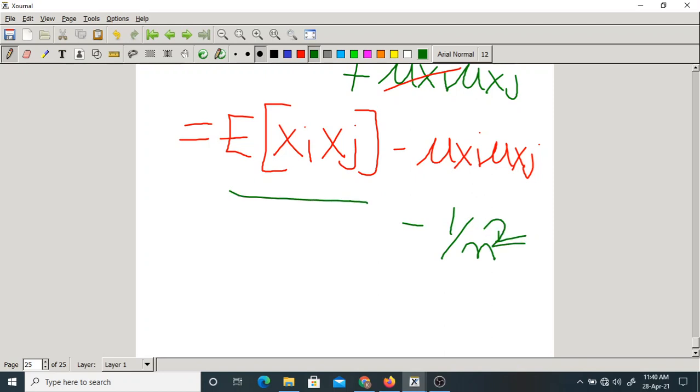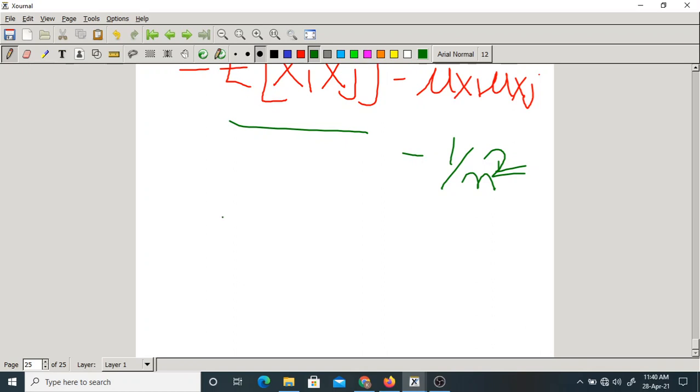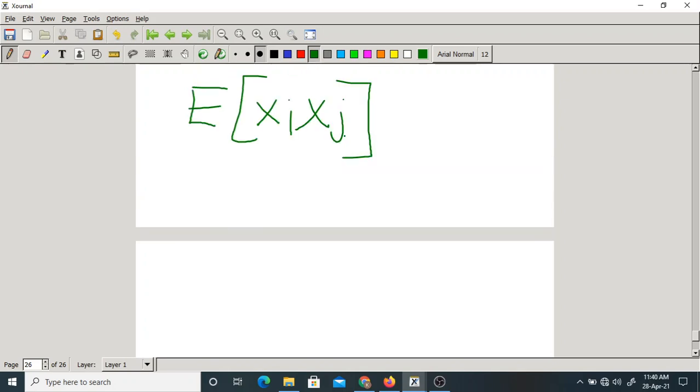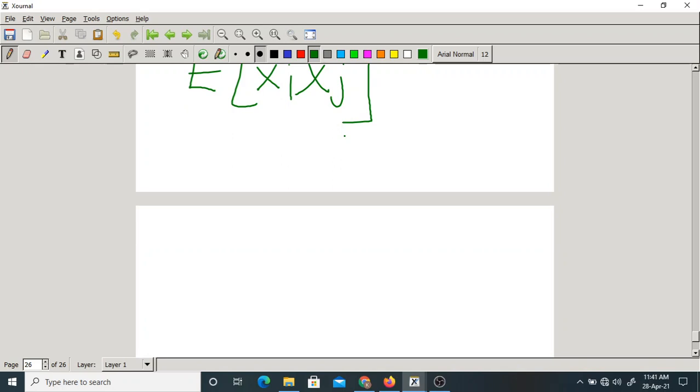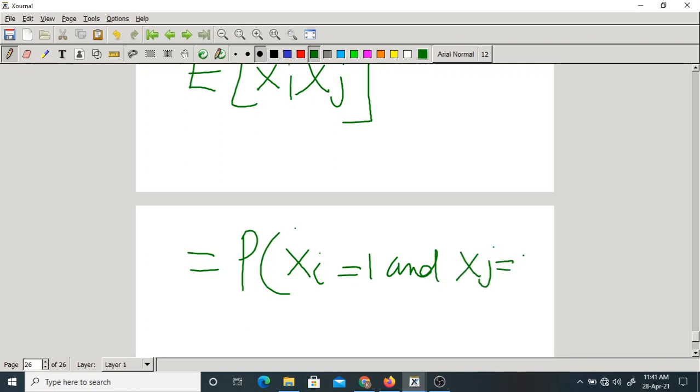Now we have to find the expectation of xi xj. What is the best way to find this? It implies the probability that xi equals 1 and xj also equals 1.